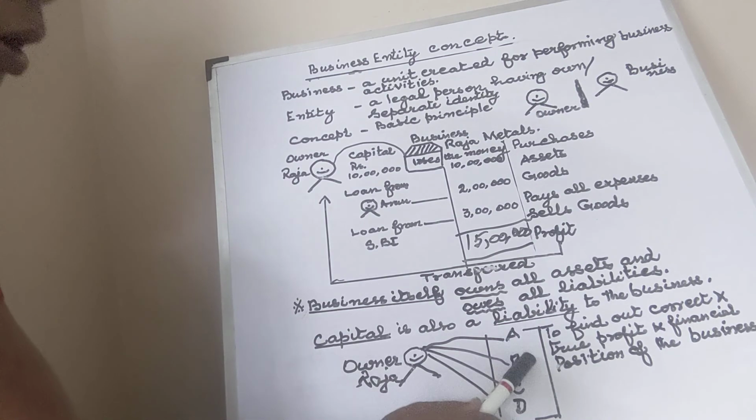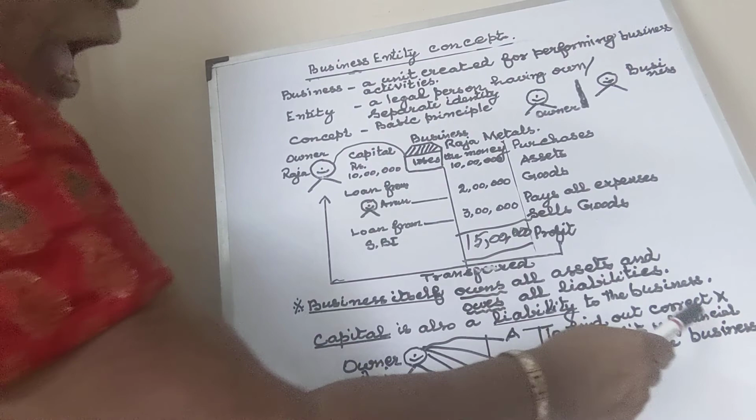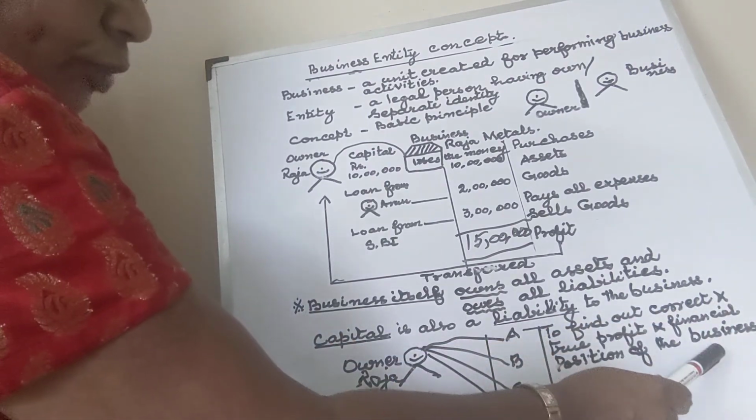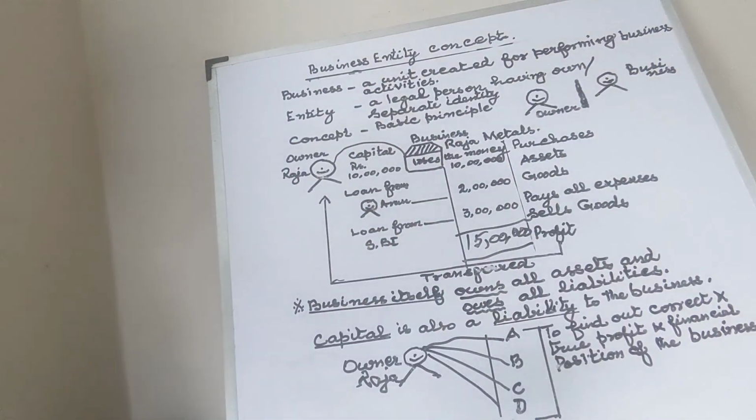So in order to find out the correct and true profit and the financial position of the business, we have to treat the business as a separate person and the owner as a separate person. Hope you understand the business entity concept, which is the main concept for our accounting. Thank you.